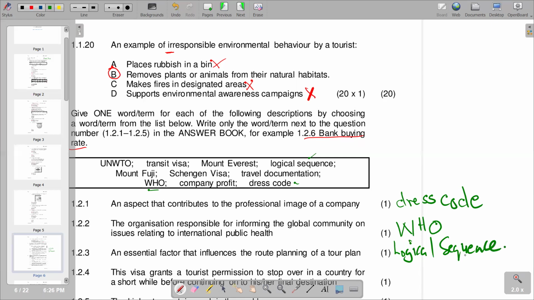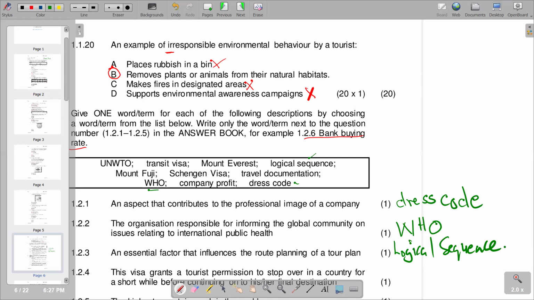Logical sequence we can define as something that involves organizing tasks in a coherent manner to optimize workflow and productivity. So basically, in general, we can describe a logical sequence as that.